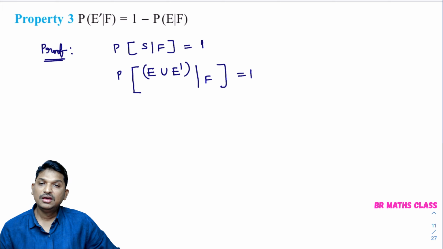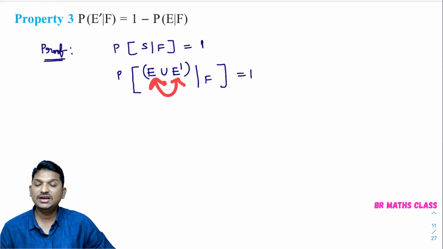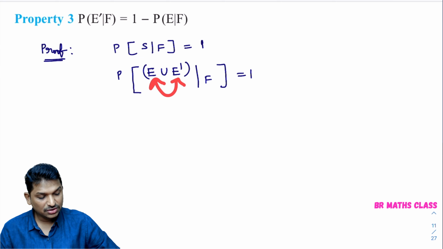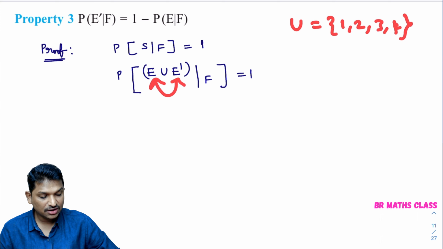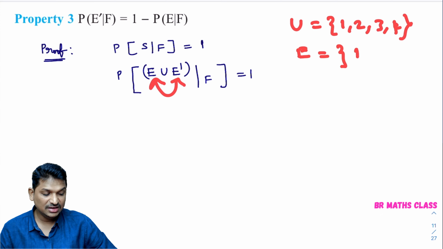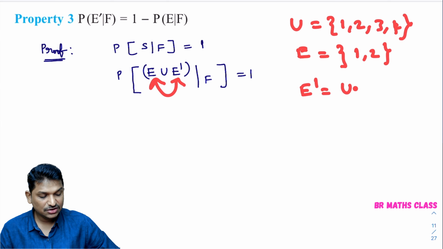Okay, here is a very important point. E and E dash are disjoint sets. If you want, take one universal set. Universal set is 1, 2, 3, 4. What is E? You take E as 1, 2. What is E dash? E dash is the universal set but not E. E dash is U minus E.